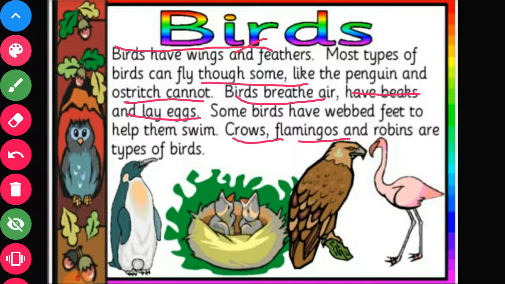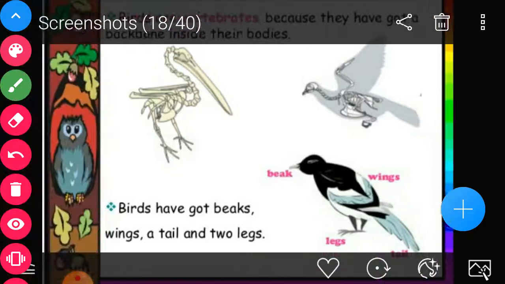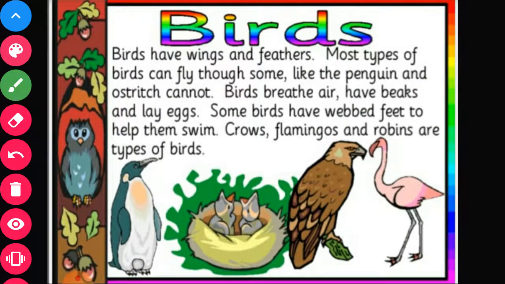Some other characteristics they have: they have a streamlined body, so that they can fly easily in the air. To minimize the resistance whenever they are moving through the air, the body is streamlined, and they use their wings, which are modified forelimbs.